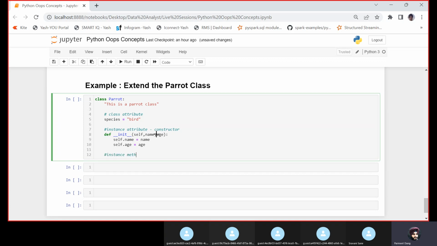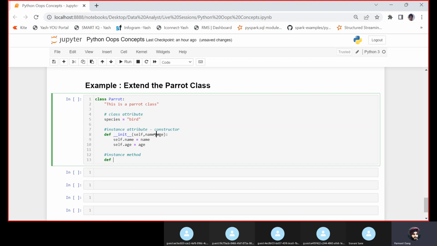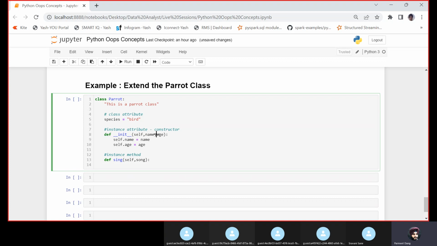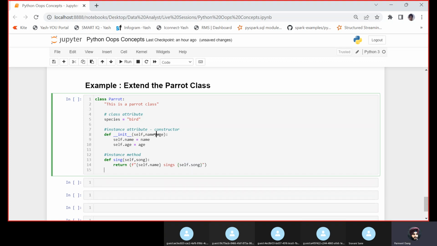Let us define the instance method. So here I'll write def, let's say a parrot would sing. Self is the attribute, and what is the song that you want to sing. Very simple. It will just return a formatted string: self.name, the name of the bird, sings which song, self.song, what song he is singing.